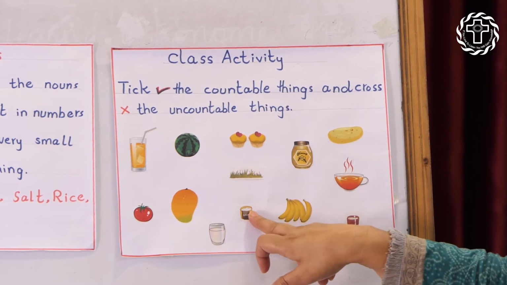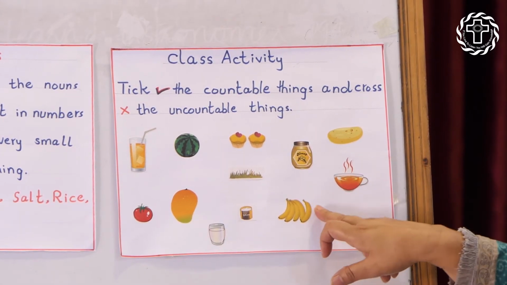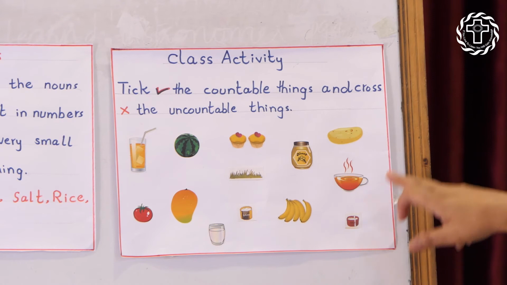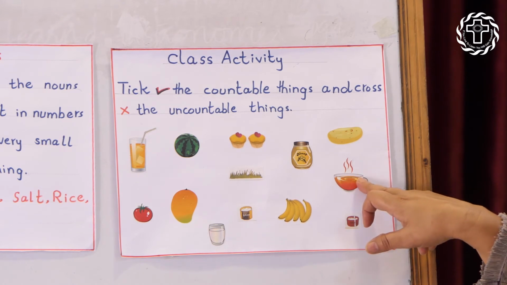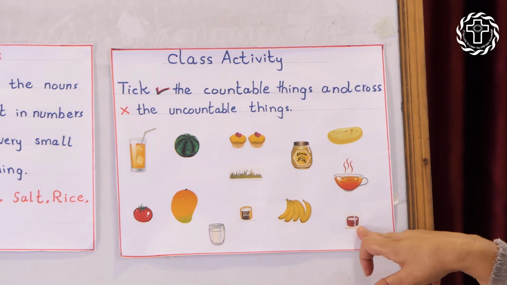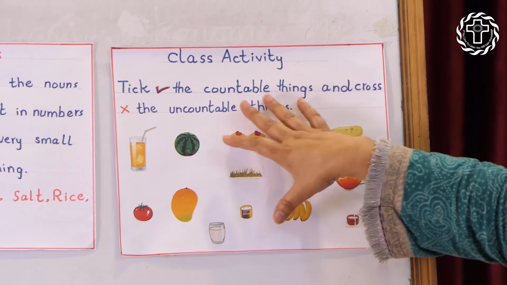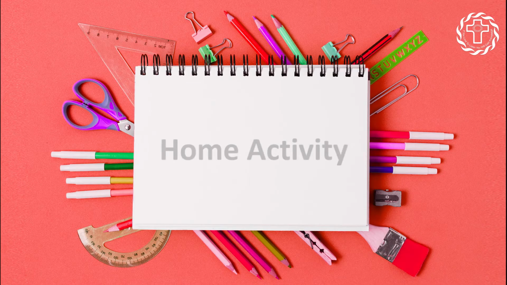And sugar is not countable. Grass is not countable. Bananas are countable nouns. Tea is not countable. Tea is an uncountable thing. And salt is also an uncountable noun. This is your class activity.